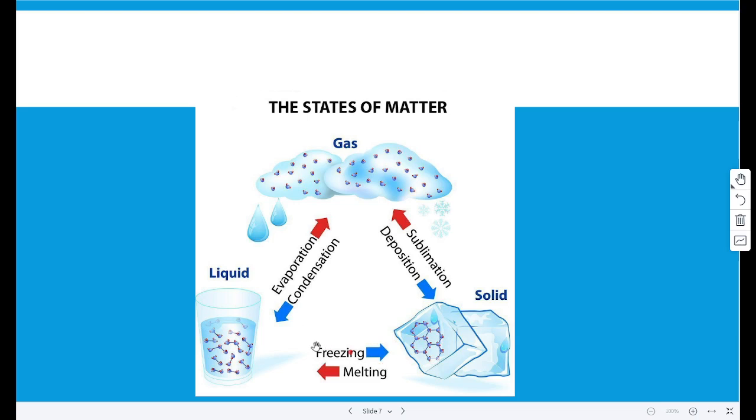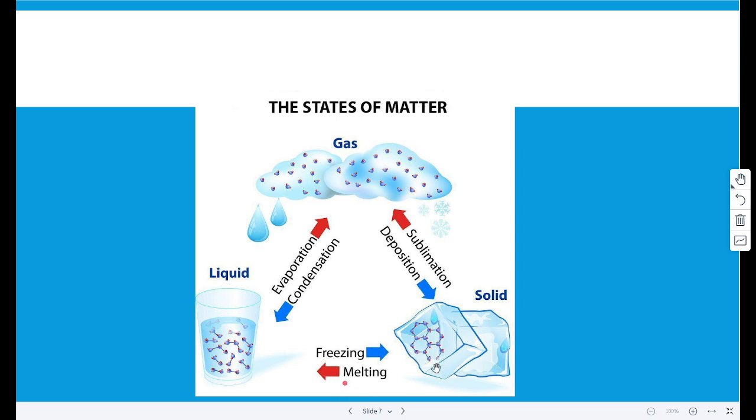So first of all, let's talk about freezing. Now, freezing is when a liquid changes into a solid. This is the reverse of melting and it occurs at exactly the same temperature as melting. That means that the melting and the freezing point of a pure substance is the same. So now freezing requires a decrease in temperature, less kinetic energy, and after a while particles will stop moving.